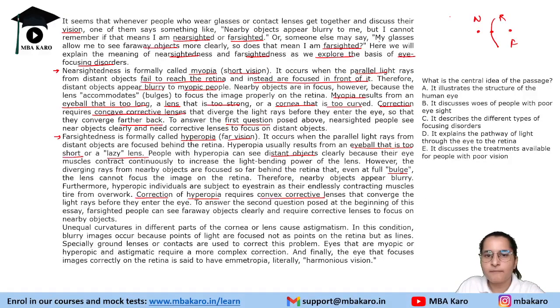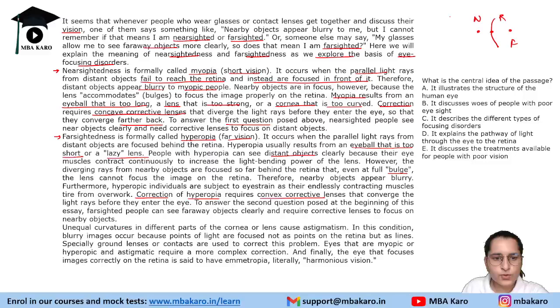The second question was, my glasses allow me to see far objects more clearly, so does this mean I am far-sighted? In near-sightedness, the glasses help to see far objects more clearly. You cannot see far objects clearly without glasses, right? Understood? So two questions have been answered.